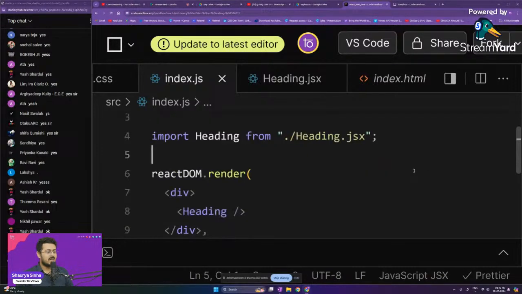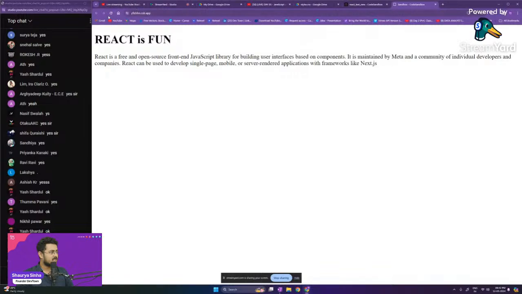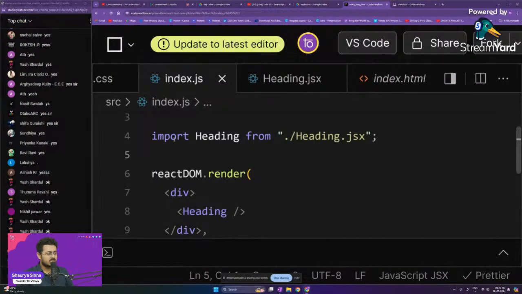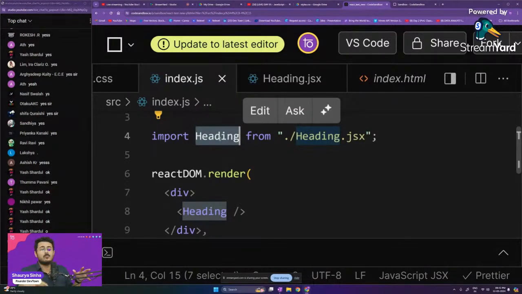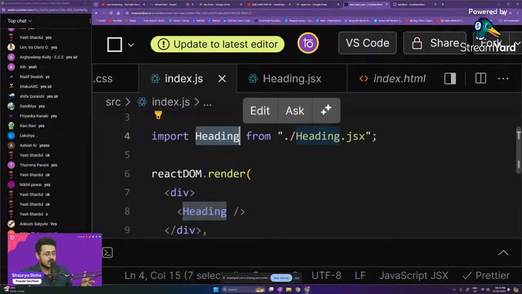So here what I've done, guys, let me just check if everything is working or not. So everything is working fine. As you're able to see, I've said that I want to import a function called heading. I want to import a function from heading.jsx, and I'm naming that component heading. I can say I import Shaurya from heading.jsx as well. So by default, Shaurya is getting exported. The heading is getting exported and it is getting saved as Shaurya inside of this file.